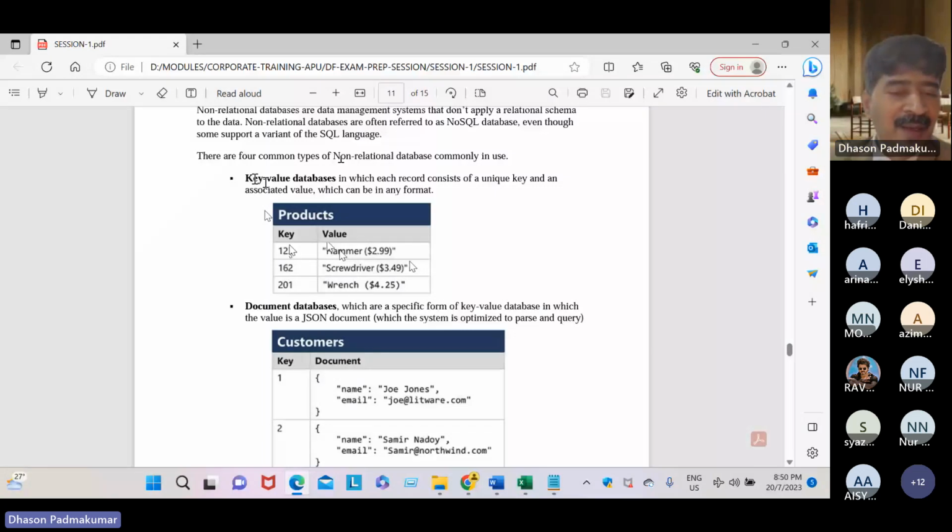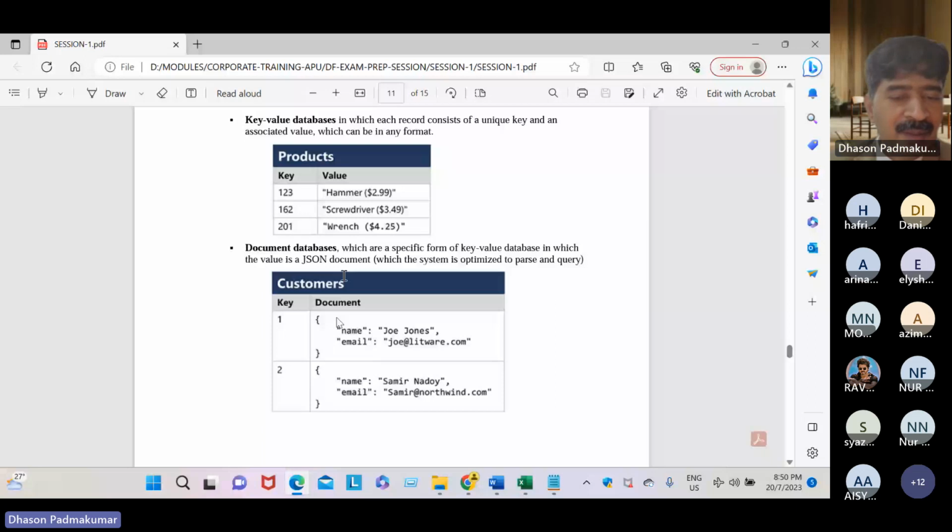And document databases, like JSON. See here the same data: key one is for Jonas. Remember, dear students, how data is stored in Python? Dictionary format, like this, JSON format. Key value, based on the key, this is the unique key.